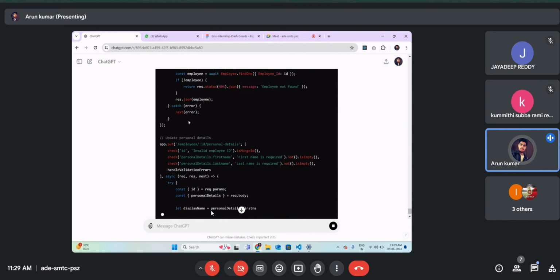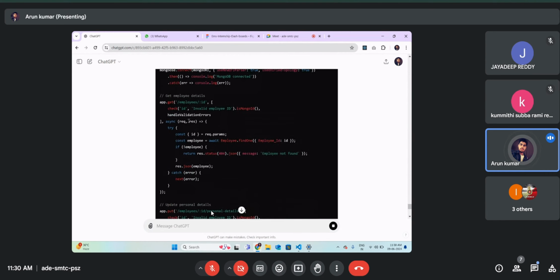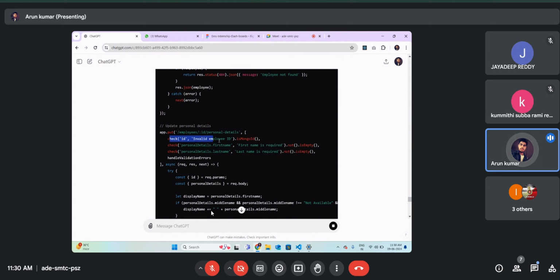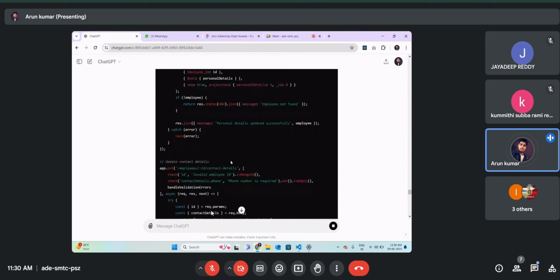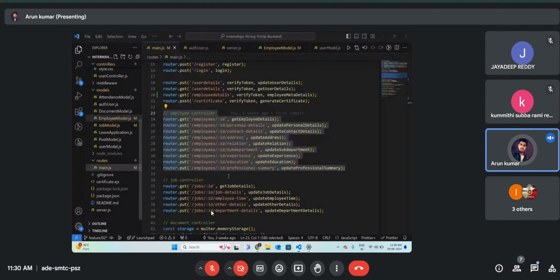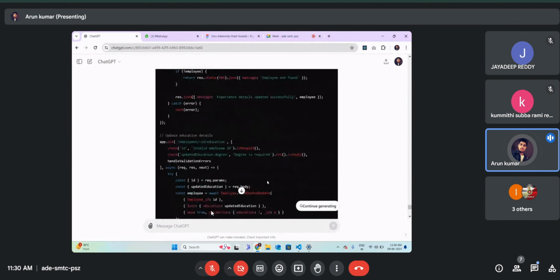This is the get employee detail. Here we can see that it will call all the APIs in a structured format and provide the result. Like if a person is unable to fill the first name, the error that first name is required will be thrown. And if you see, the structure does not look like what I want, because I created a separate file, so I have to instruct ChatGPT.